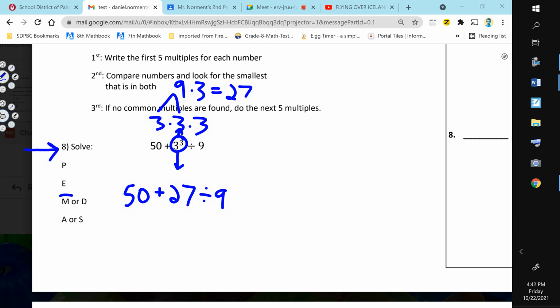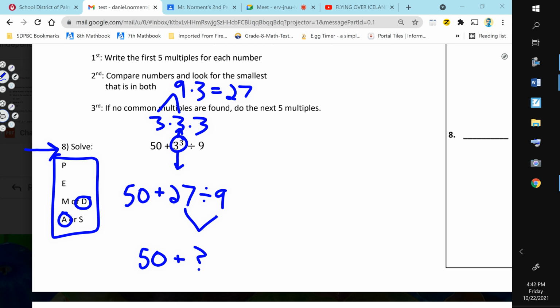Now, should we do the division next, or should we do the addition next? Based on this PEMDAS chart, it should be obvious that you do this first, and whatever you get, take 50 plus that answer, and that's going to be your answer, okay?